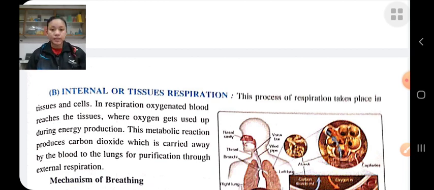Internal respiration takes place between blood and the cells. The oxygenated blood reaches the working tissue where it is used for energy production, and this process releases carbon dioxide, which is carried away by the blood to the lungs for purification through external respiration.